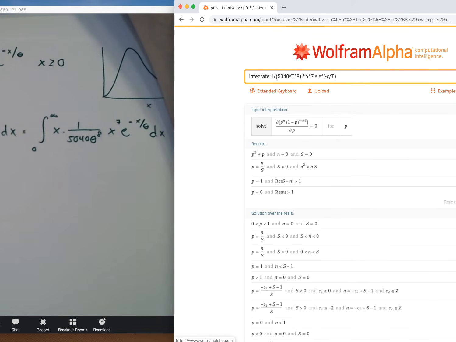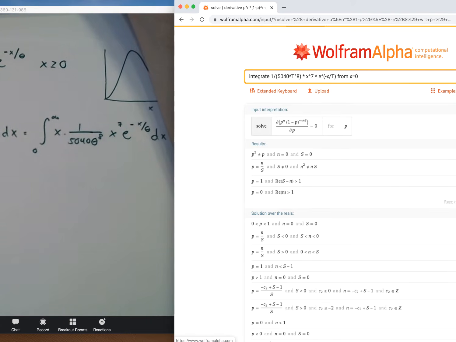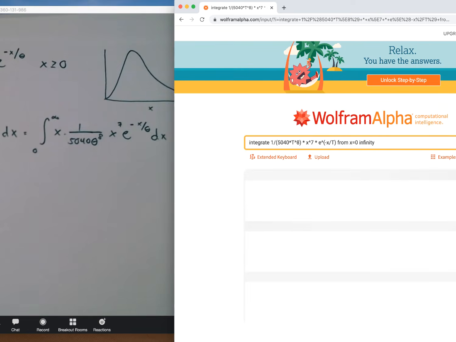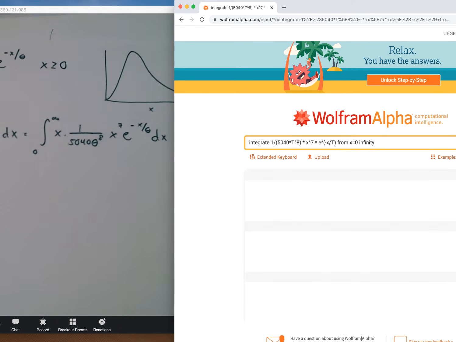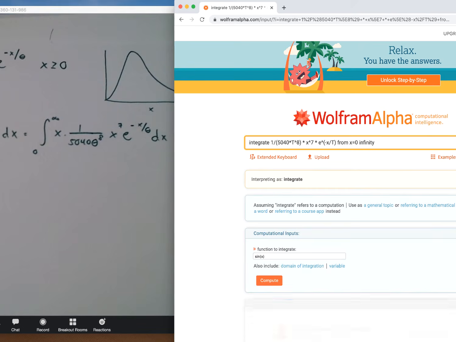Now, to make sure I'm dealing with a valid PDF, that I didn't make any typos, I need to make sure that this integrates to 1. In other words, the entire area under this curve equals 1. So I'm going to integrate over the entirety of the possible values I might see for x, which is anywhere from 0 to infinity. By definition, that's what I got right here. And this better come back 1. If it doesn't come back 1, that means I must have made some sort of typo.